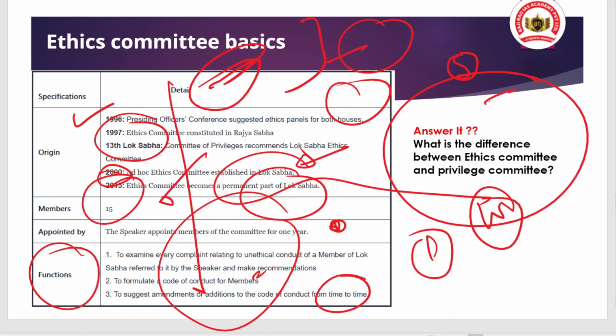Here you also have to answer a question. What is the difference between the ethics committee and the privilege committee? Do you remember the privilege committee? What is the privilege committee? What are its functions? Try to elaborate more and more, as that will make the discussion more interesting and participatory. And please don't forget to comment in the chat box.